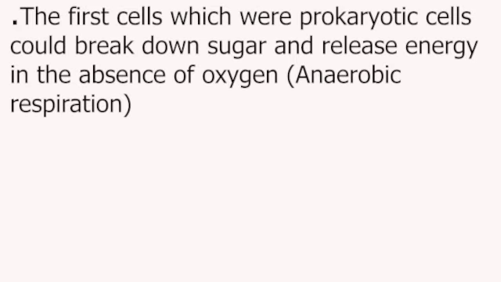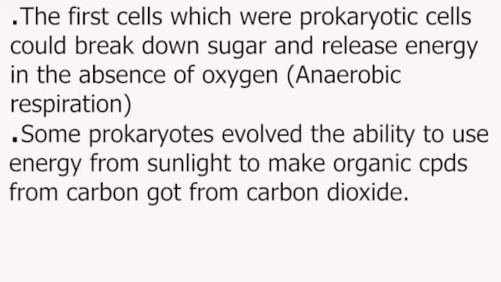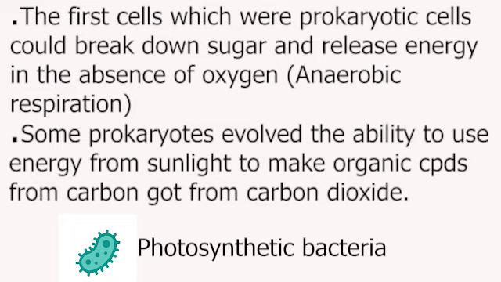Now, due to the insufficient amounts of oxygen in the atmosphere at that time, the first cells, which are prokaryotic cells, could break down sugar and release energy in the absence of oxygen. So they respired anaerobically, and some of these prokaryotes evolved the ability to use energy from the sun to make organic compounds by a process called photosynthesis, and these were photosynthetic bacteria.